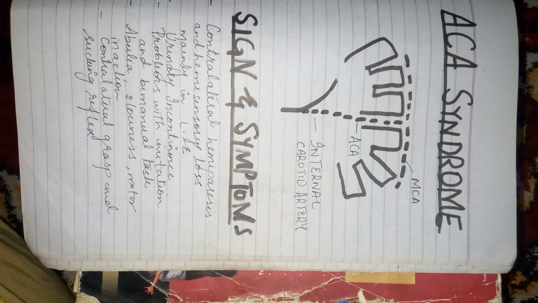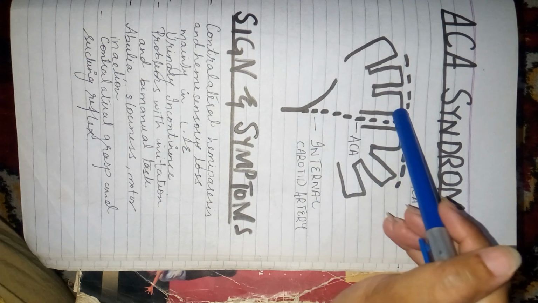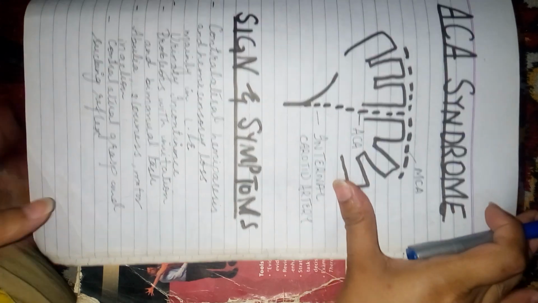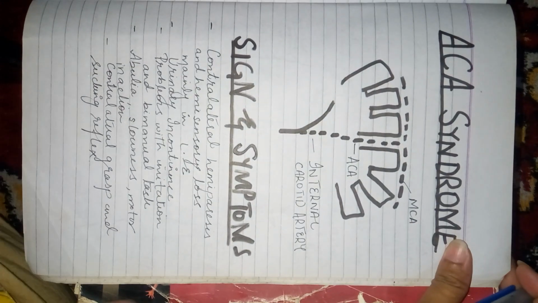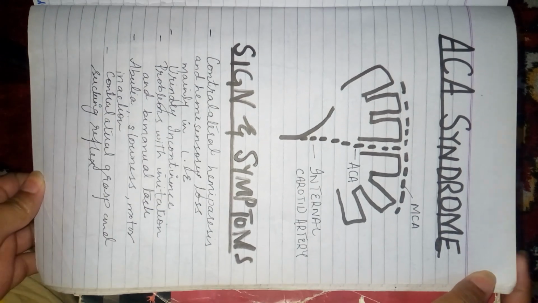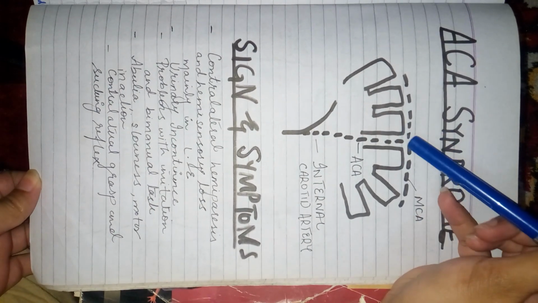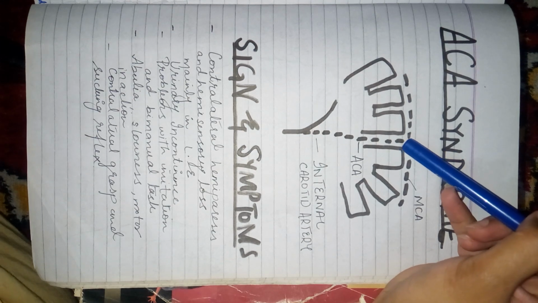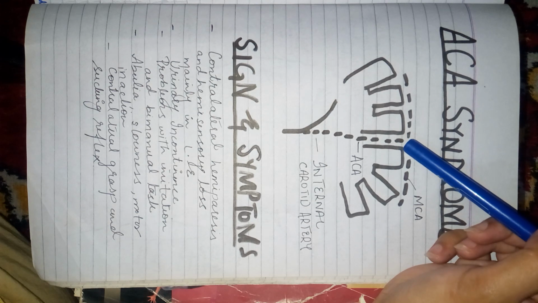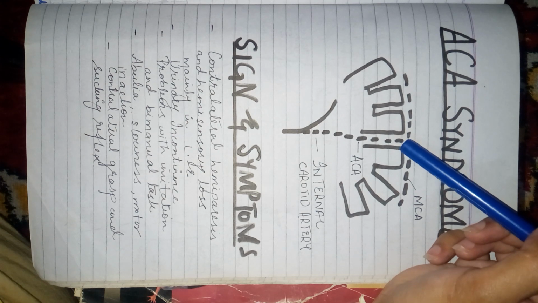The medial surface of the cerebral hemisphere is mainly responsible for supplying the lower extremity. That means the primary motor area for the lower extremity is located on the medial surface of the cerebral hemisphere.